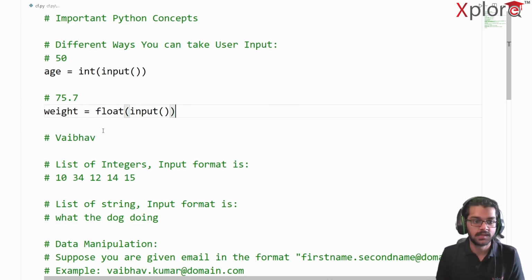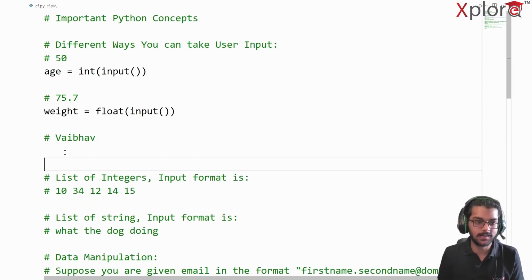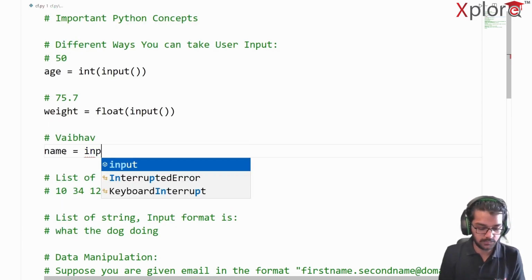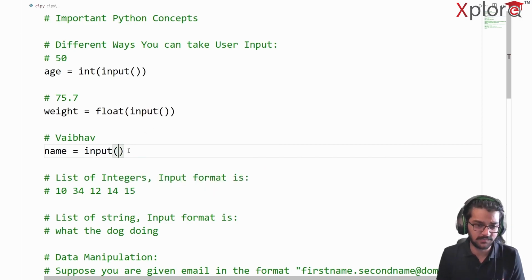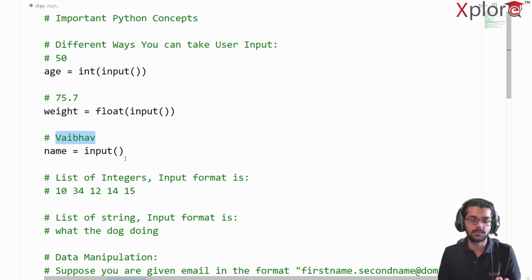That's pretty much it. Thirdly, we have, suppose, a name. Suppose that's my name, Vaibhav. How will I take that? I can simply write name is equivalent to input. Should I typecast to anything else here? No, because again, as I mentioned, input is going to take the input, which is Vaibhav here, in the format of a string by default. I hope that makes sense.